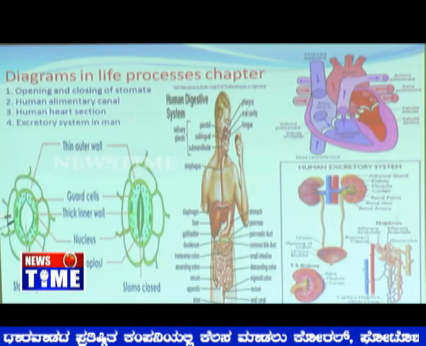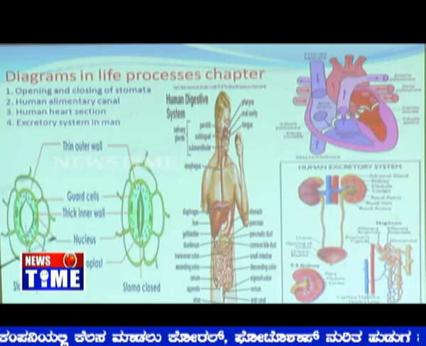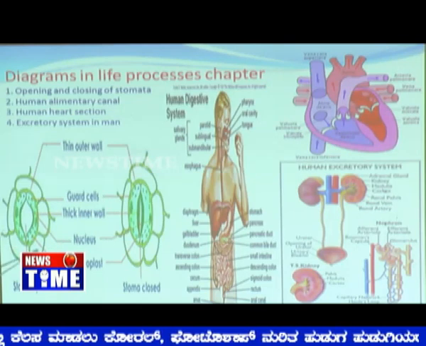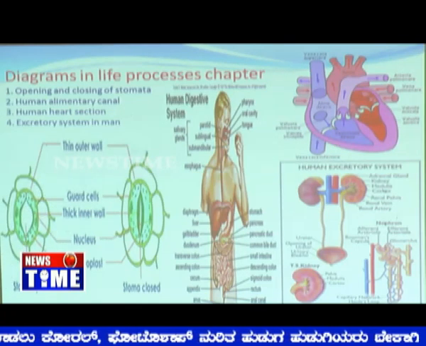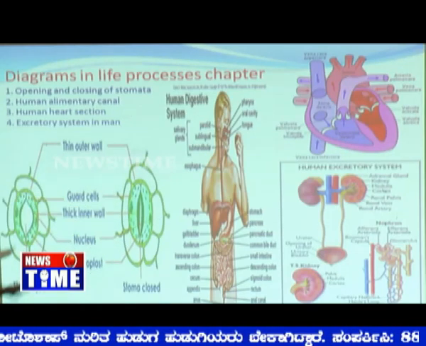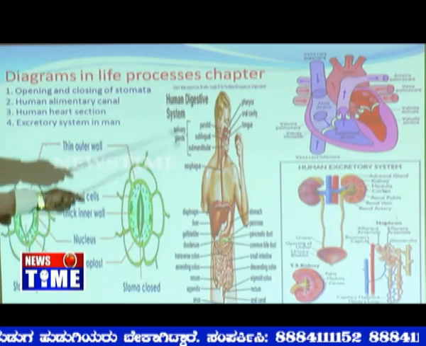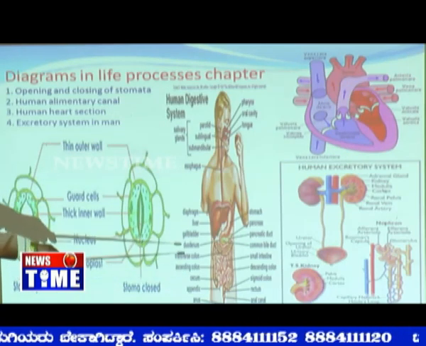The first one is, this is stomata open, and this is stomata closed. We call it turgidity. When these cells become turgid, obviously stomata open, and when they lose water, they are less turgid and the stomata will be closed. Whereas this is the human digestive system. We know the different parts. I did not go into detail of that.